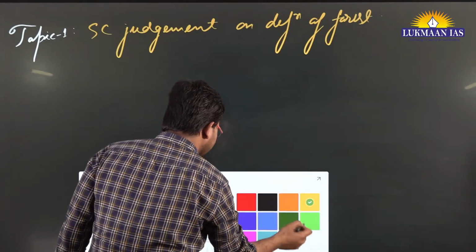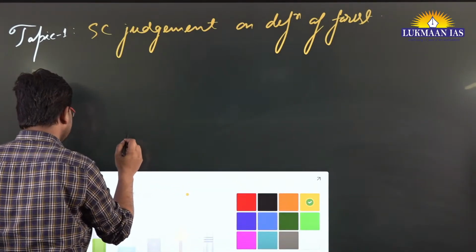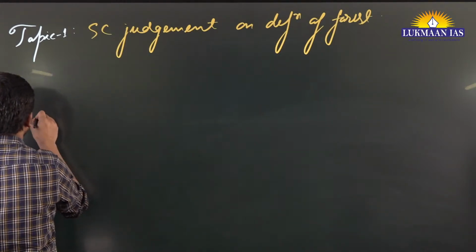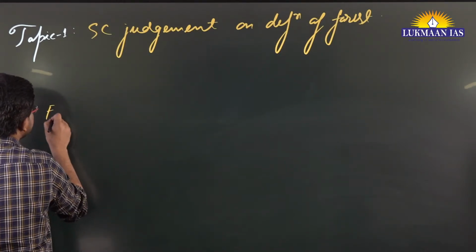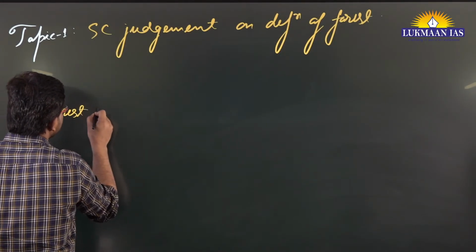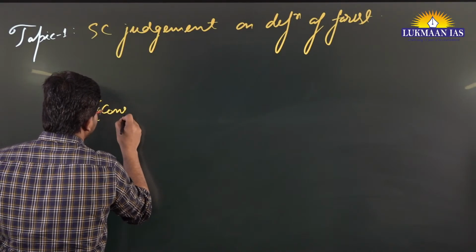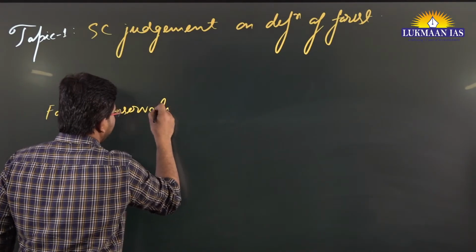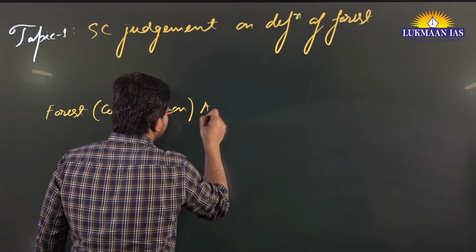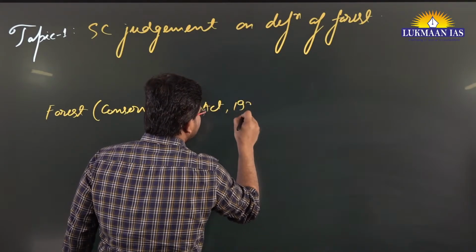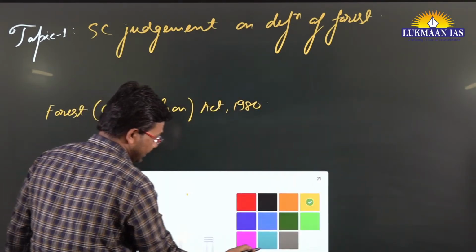So to understand this topic, you need to understand that, number one, we have the Forest Conservation Act of 1980. This act is already in place.